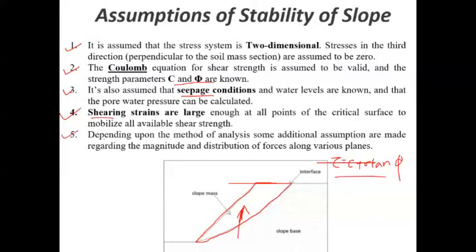Fifth one, depending upon the method of analysis, some additional assumptions are made regarding the magnitude and distribution of forces along various planes.